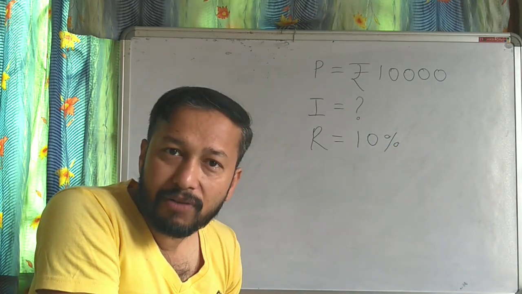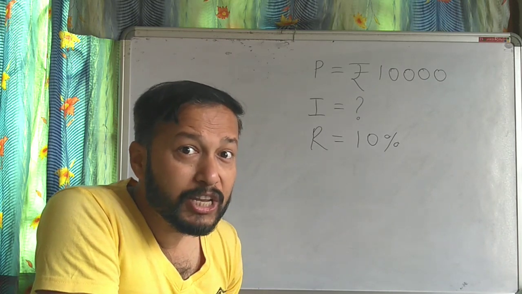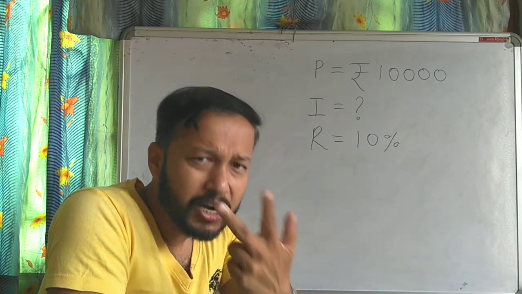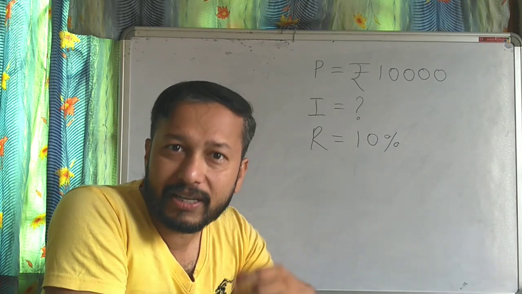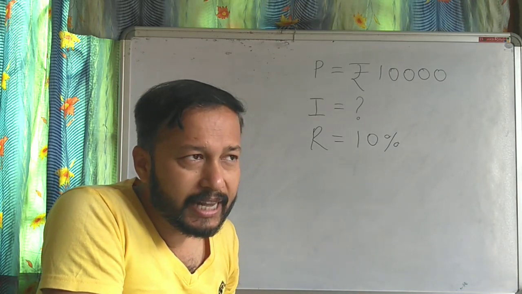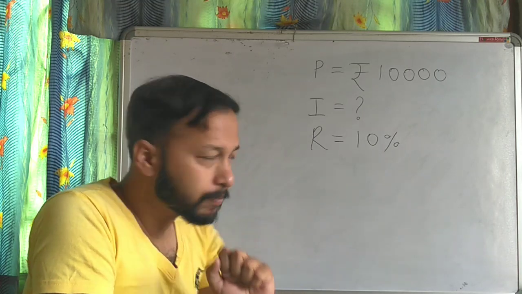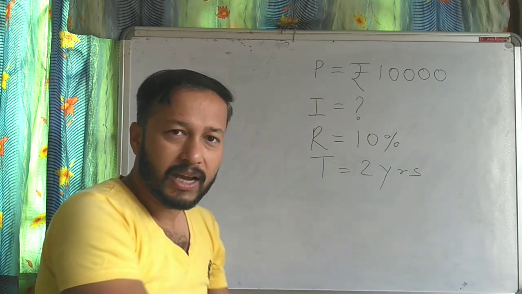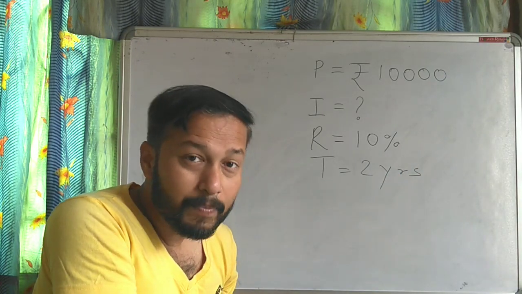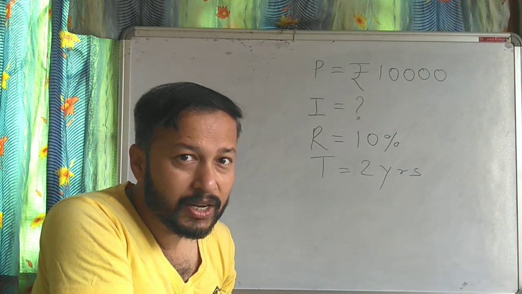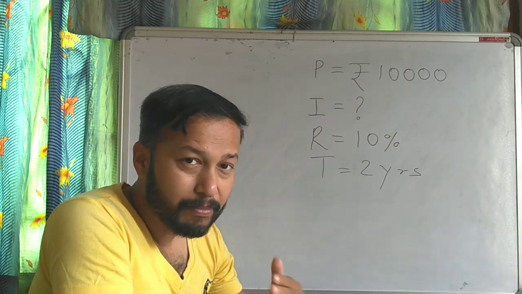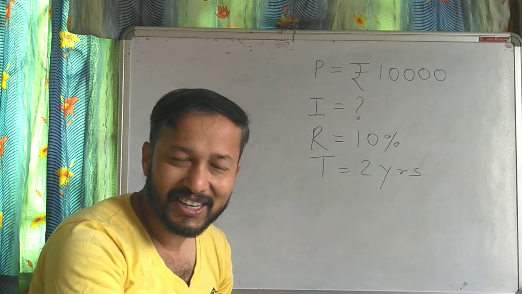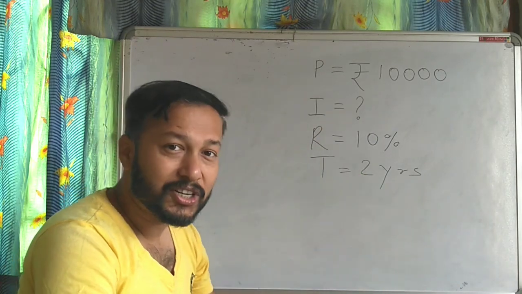Now that bank manager will ask you, when will you come to take your money back? After 1 year, after 2 years, after 3 years, when will you come? You are saying that I will come after 2 years. So my time equal to 2 years. Understood? Now let's see how much extra money I will get from the bank. Extra money means, yes, interest. So I will calculate the interest now.